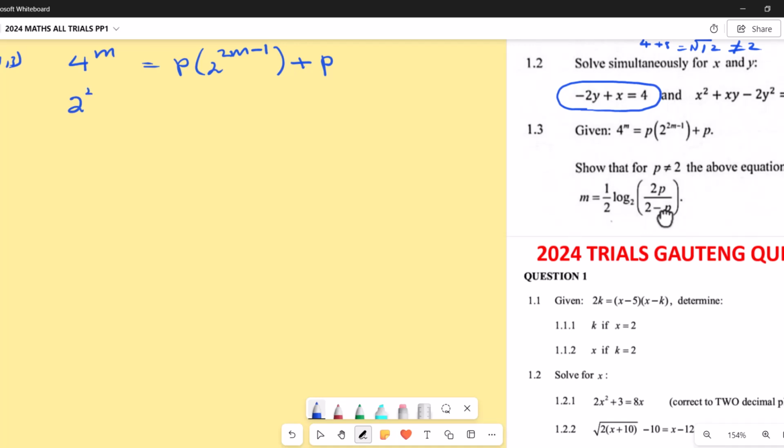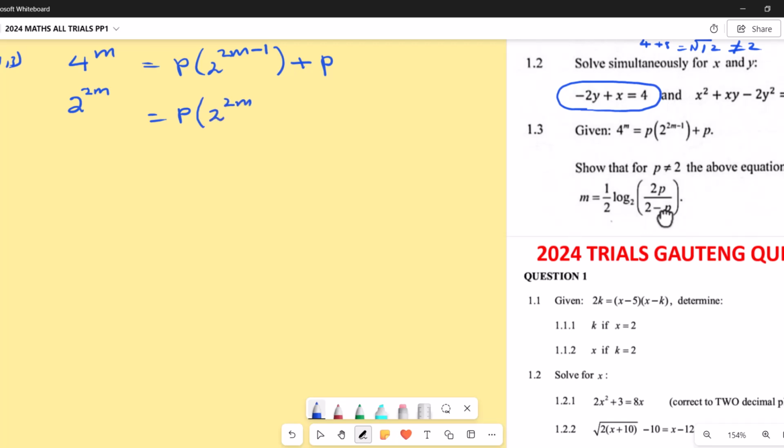Square times m makes it power 2m, equals to p. Now in here, as you can see, inside the bracket we can say this is p. Open bracket here, we can say 2 to the power 2m.